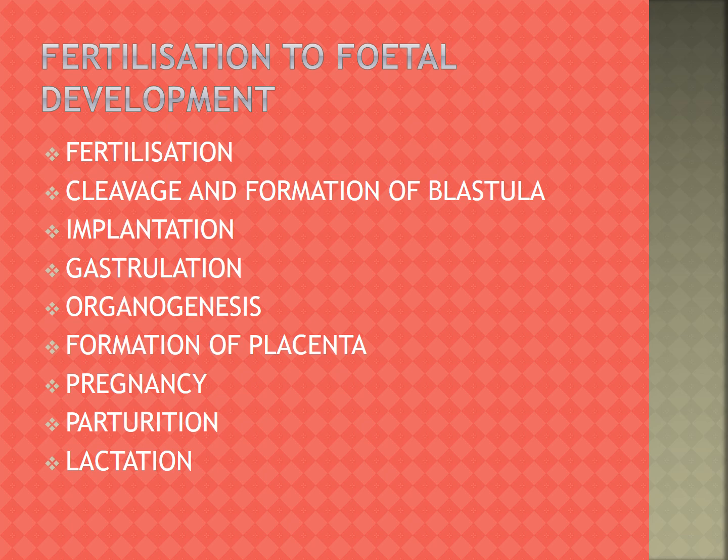The oocyte is alive for about 24 hours, one full day, and then dies. Fertilization must take place within 24 hours.